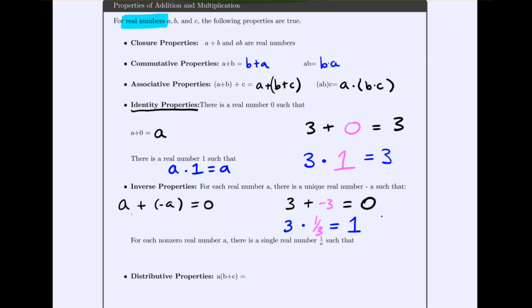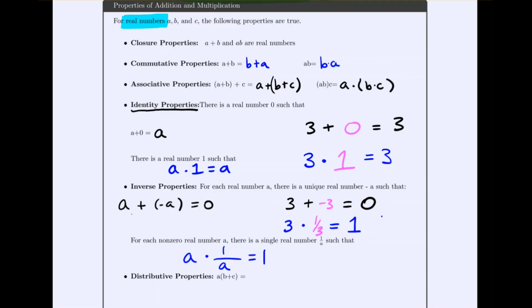And for multiplication, if you start with the number a, then if you multiply by 1 divided by that a, notice we started with 3, we multiply by 1 divided by 3, that's going to get you back to the multiplicative identity of 1. Now finally, the distributive property just has us think about what happens if we want to mix these operations.